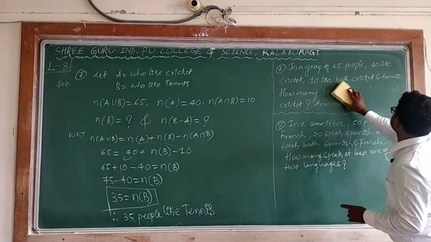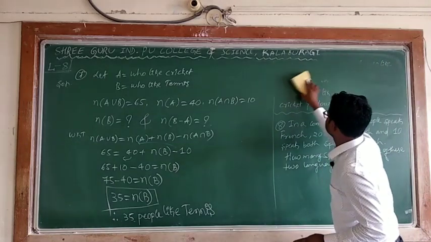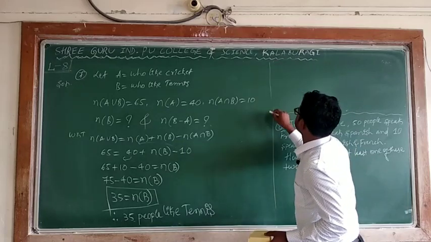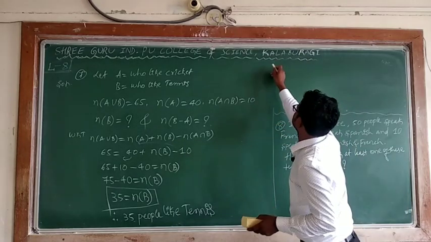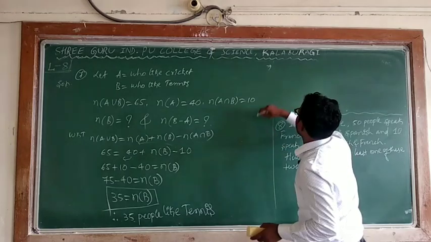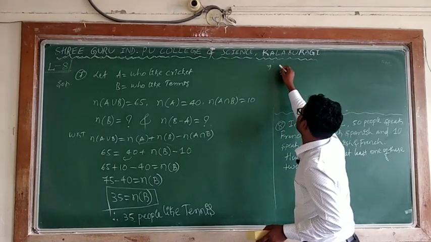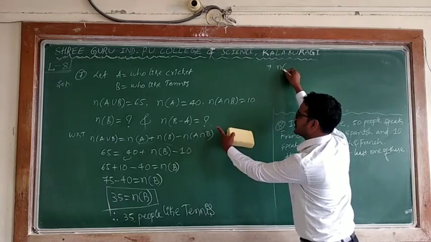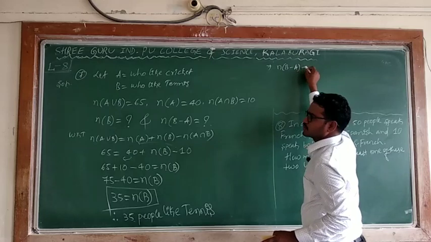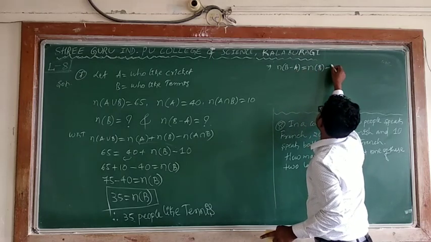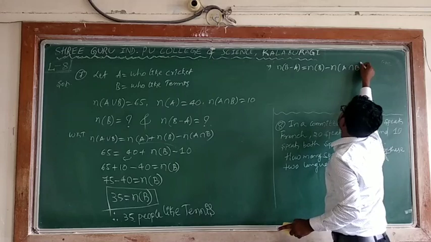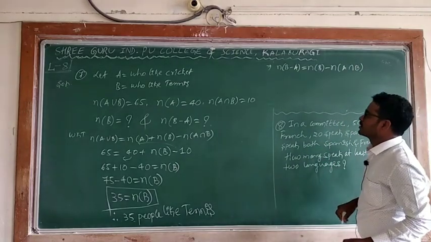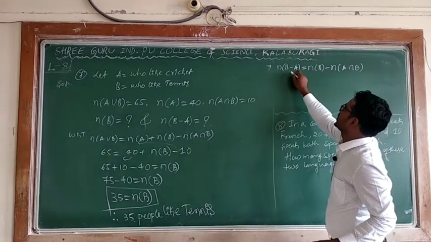How many like tennis but not cricket can be written as N of B minus A, which is N of B minus N of A intersection B. I think you know this thing. Whenever A but not B, or B but not A, here tennis but not cricket can be written as N of B minus A.